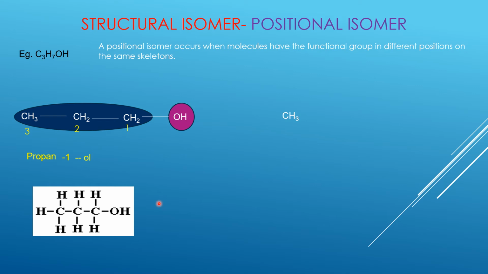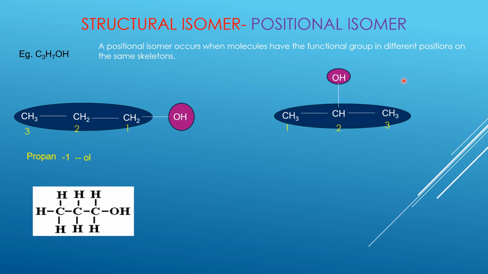Let's look at the next isomer. We will have the CH3 bonded to CH, which is bonded to CH3. So what happens is the OH is now attached to the second carbon. If the OH is attached to the second carbon, the parent chain will still be 3 carbons. So we number them carbon 1, 2, 3. In this case, it doesn't really matter which side is carbon 1 because the OH carbon will still be carbon 2. The carbon that has the OH should always have the lowest number.